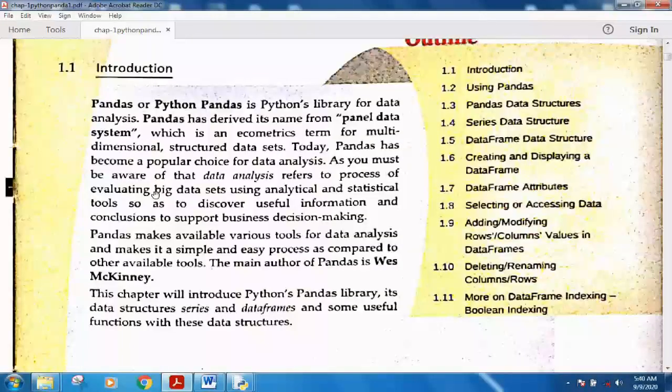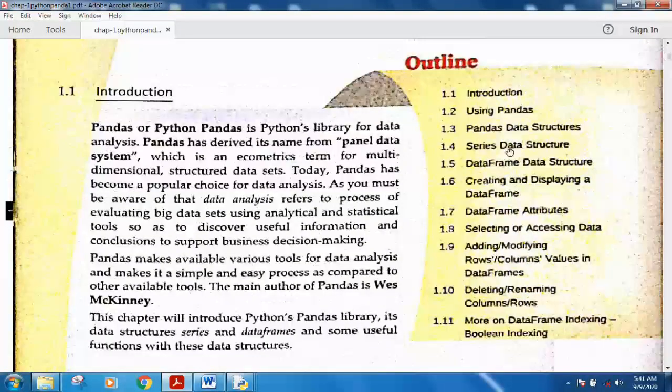In this chapter we are going to start the Python pandas library with its two important structures, series and data frames, and we will try to learn how to use these series and data frames, how they are useful in data analysis work, how you can store the data in them, and various functions related to Python pandas. Why do we do data analysis? Because these data analysis tools give us very useful support in decision making.